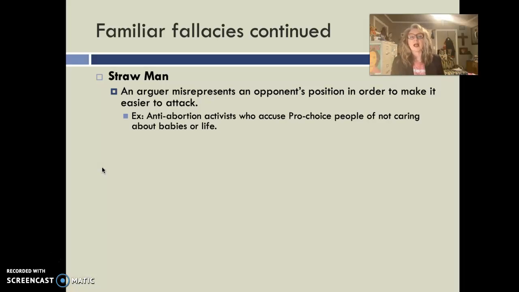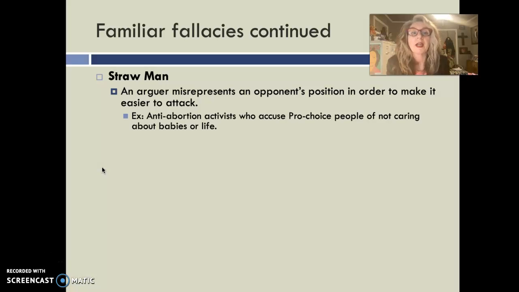So anti-abortion activists who accuse pro-choice people of not caring about babies or life. Right? You can care about life and still be pro-choice. It's possible.